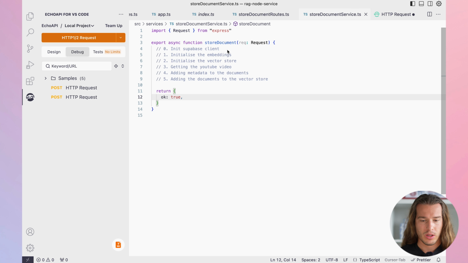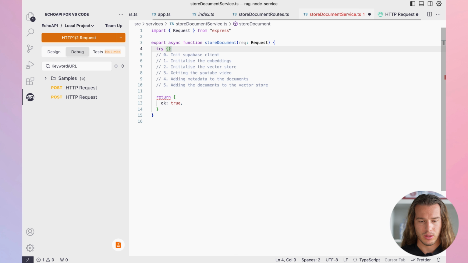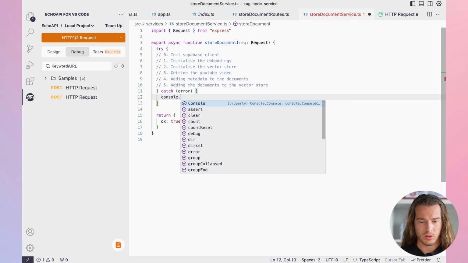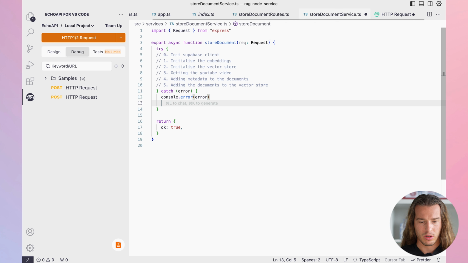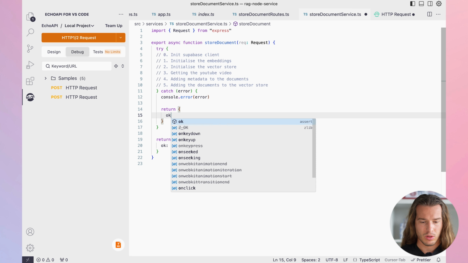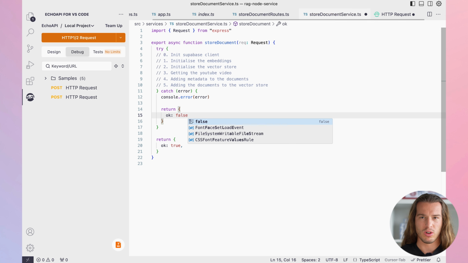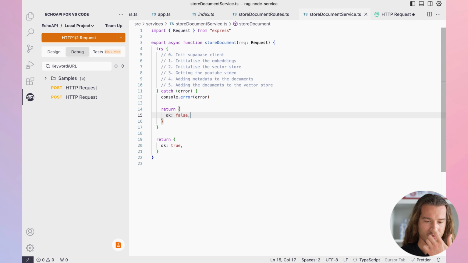Let's now continue. We want to initialize the Supabase client. But let's just put everything in try, catch, error, we console.error, and then we just return OK, false. I usually use autocomplete. It's Cursor, it's amazing, but for this tutorial it will just annoy us. So that's why I'm doing everything manually, like we're in the Stone Age.